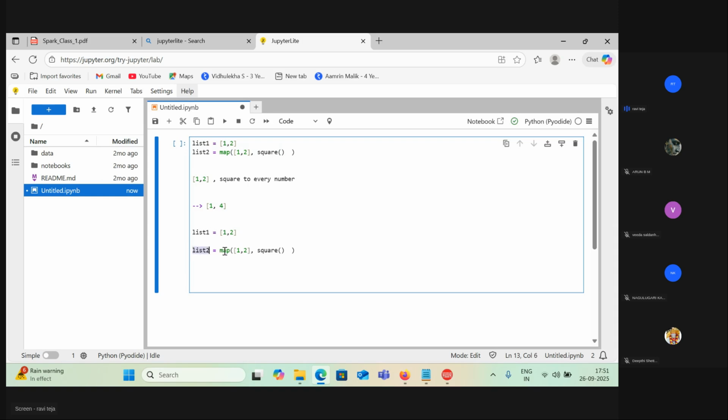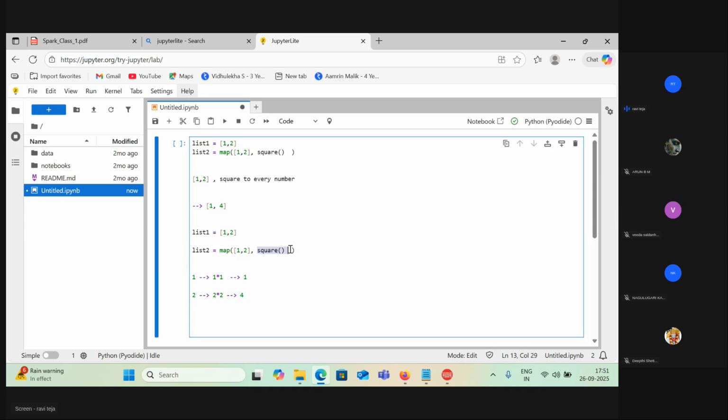You can just take this and map the square function over this list 1, 2. I forgot the exact syntax here, but what happens is, it will take the first element and pass it to the square function, and for 1 it will give output 1 star 1, which is 1. Now for 2, it gives 2 star 2, which is 4.